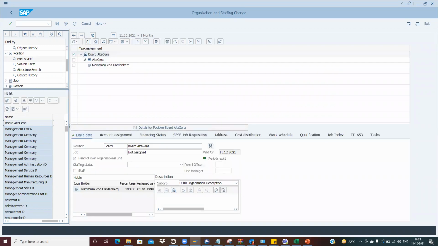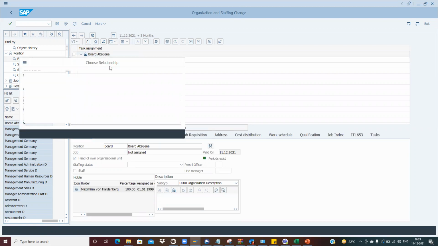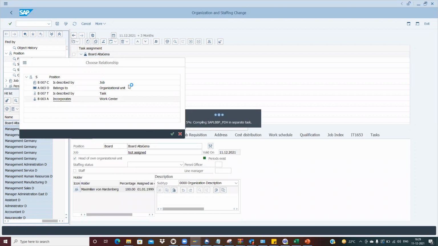Now see, here it is a task assignment. So this is the manager basically, and under him there is Max something who is working under him. So go to create, and belongs to which, so like incorporate work center. So like that we can assign your work center or the agent ID basically. Yeah, this is how it works.